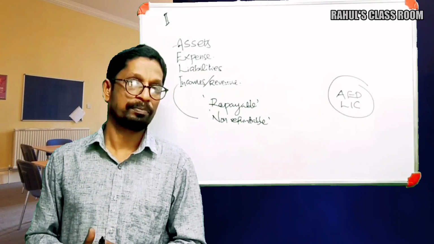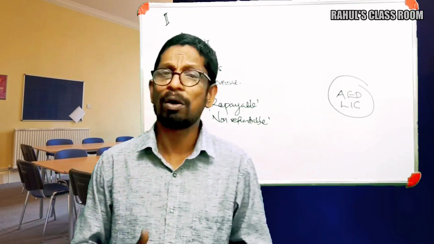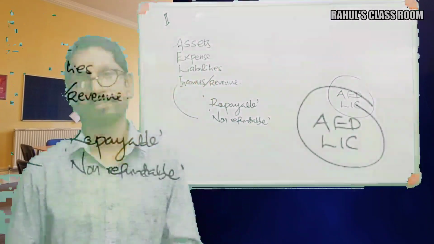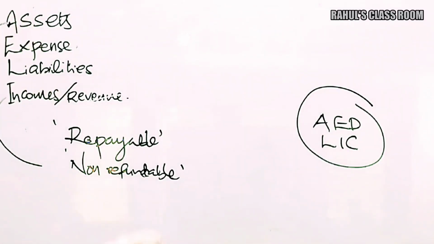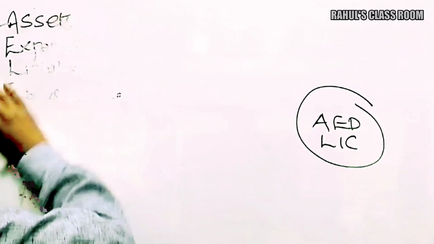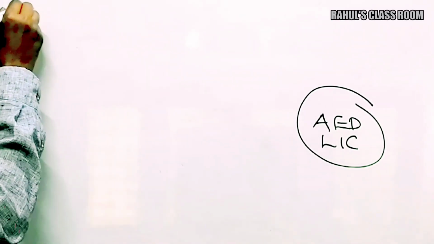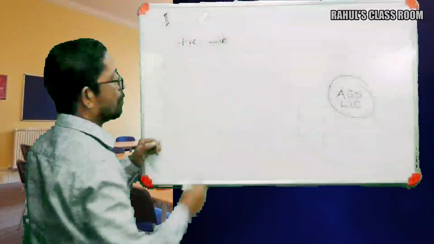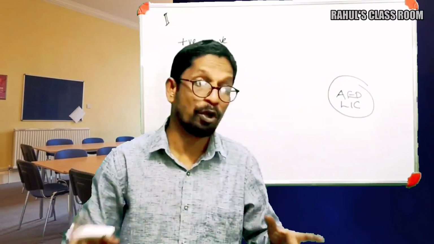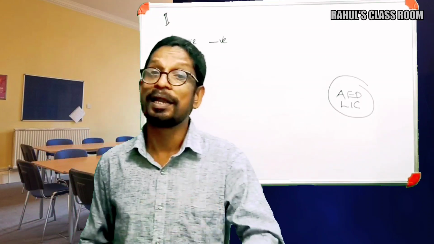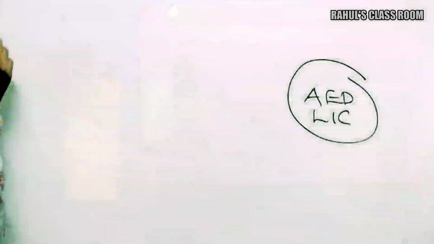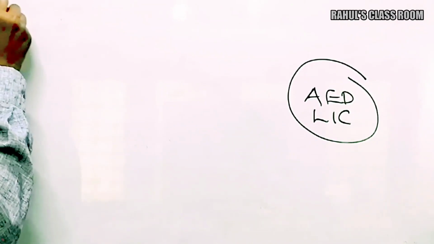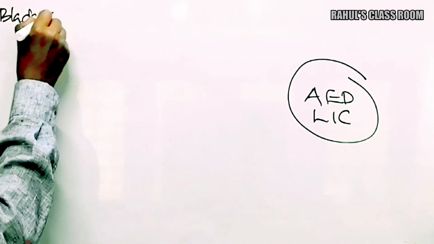Okay, now we are discussing how to pass the journal entries. Before discussing this matter, we are discussing some other things. Say for example, in mathematics we are using two contrasting attributes, positive and negative. Similarly, in the world of colors, we are using two contrasting colors, black and white.